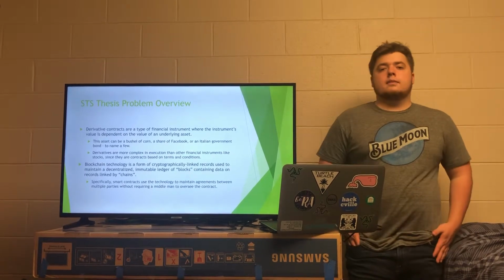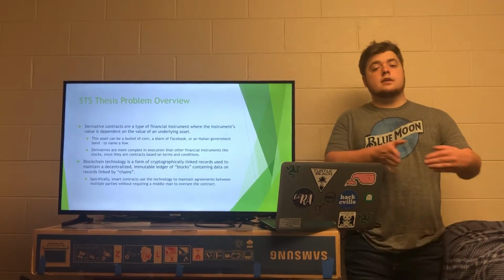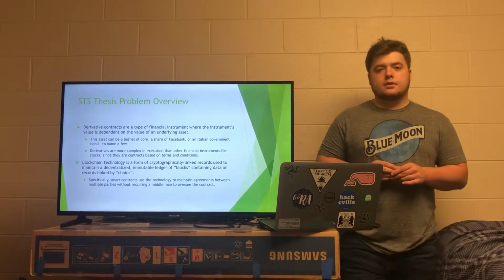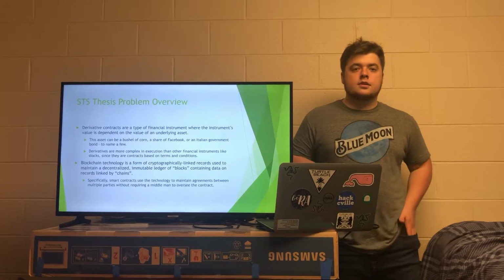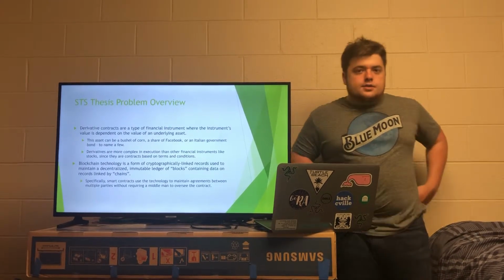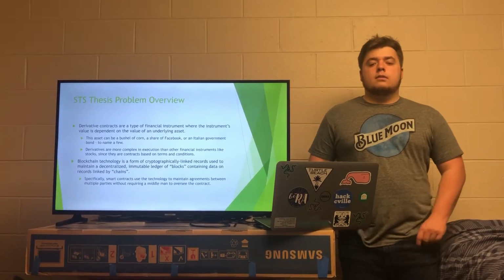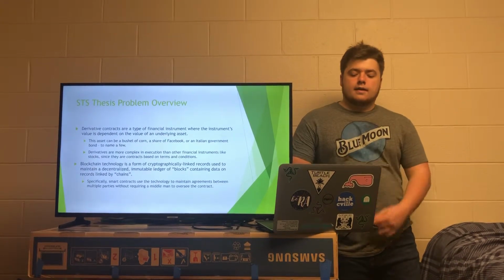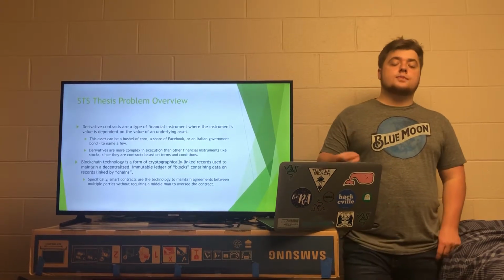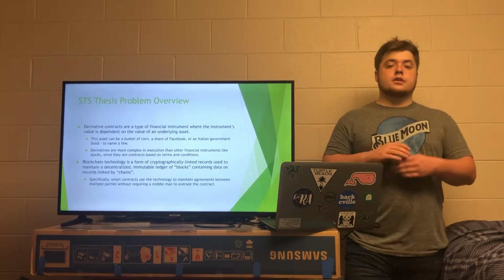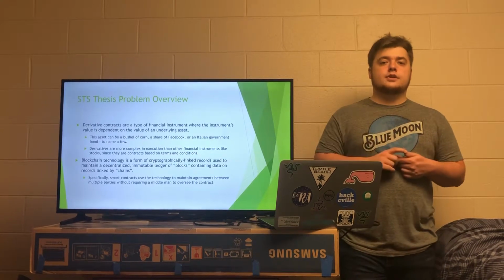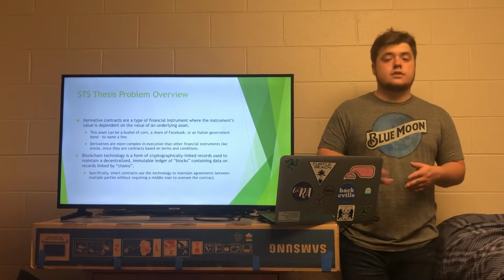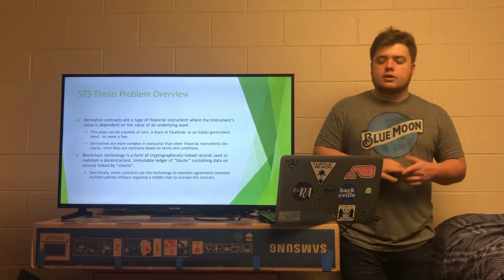My solution that I proposed is blockchain technology, specifically Ethereum-based smart contracts. Blockchain, if you don't know, is a form of cryptographically linked records used to maintain a decentralized, immutable ledger by storing data as blocks connected by cryptographically linked chains. Smart contracts are a specific form of blockchain that use the underlying technology to develop automatically executed contracts, which can have a variety of terms, from legal contracts to derivative contracts like we're exploring here, or other various contracts.